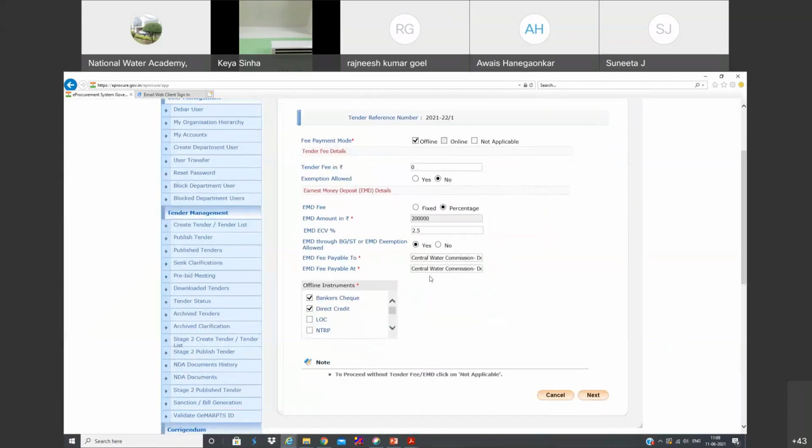So that's it. And EMD payable to, you can edit here. EMD should be done like you always mention. If you are seeking any check or DD, we always mention the DD should be drawn in the name of, say, the Executive Engineer, like that. Same thing here. The same goes here also.